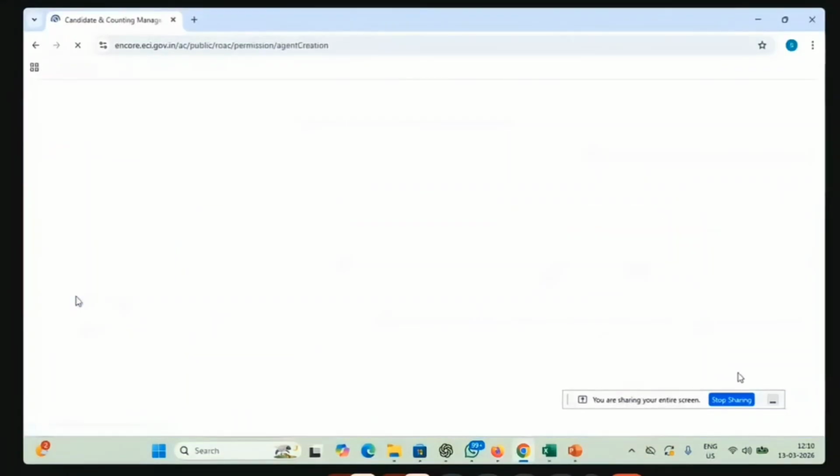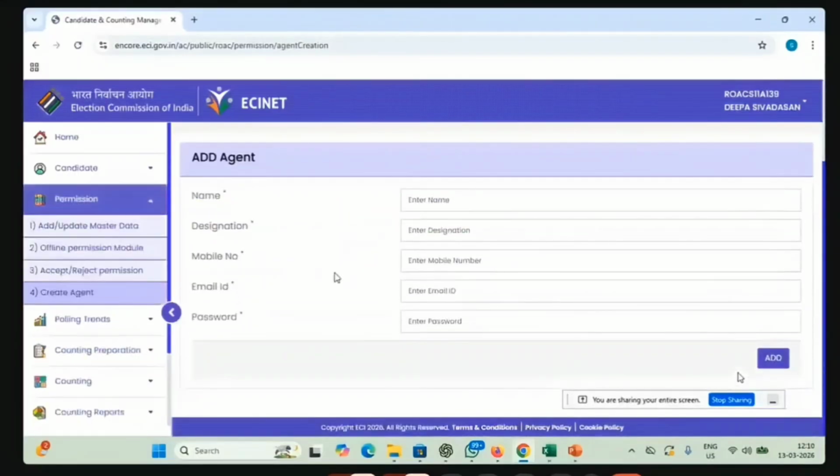The next one is create agent. In the agent case, you can create an agent for the RO to see the list of permissions that are coming. For example, if multiple permissions are coming, about 30 permissions, you cannot manage by a single person. So you can create an agent, and he can download the details of the permissions only, but the upload of the order can be done only by the RO. This agent can only take the details for any internal processing.